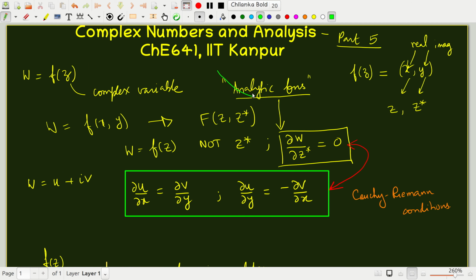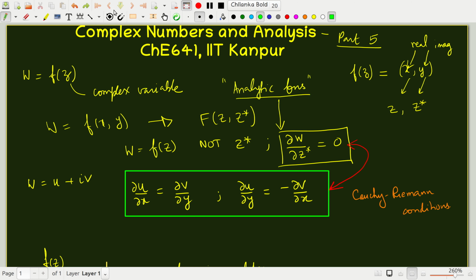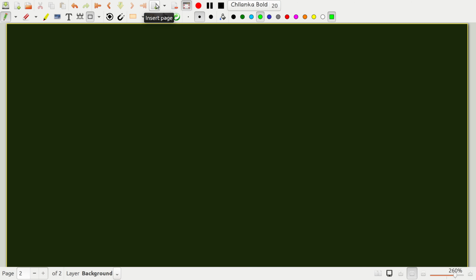Analytic functions are very, very special, right? Because the moment you were able to define an analytic function within a domain, then all its higher derivatives are well defined. They are also analytic. So this is a very, very powerful result in the theory of complex variables, and you will see the power of this as we go along shortly.